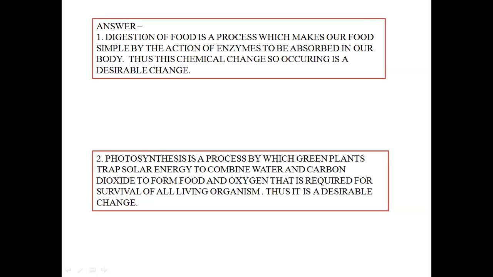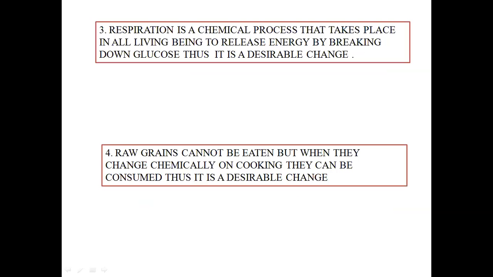That means oxygen is necessary for survival along with food. Now, since photosynthesis is producing some of the important components required for our survival, therefore it is a desirable change.